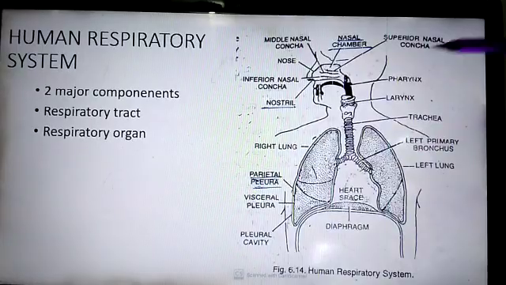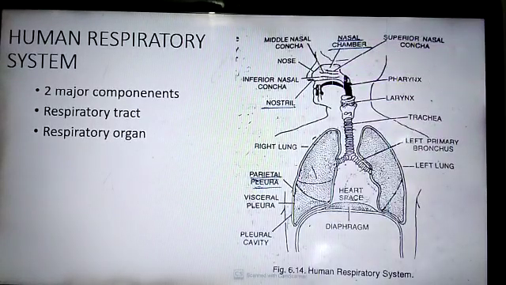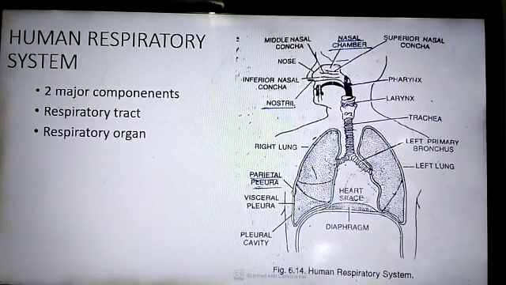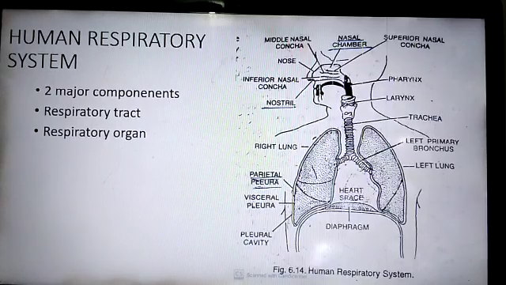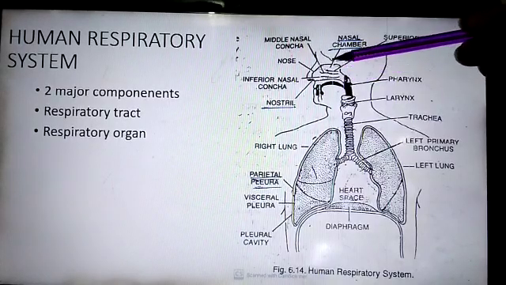First part is external nares. Holes of the nose are called external nares or nostrils. These are paired openings present at the lower end of the nose that open into the nasal chambers. Second part is nasal chamber.